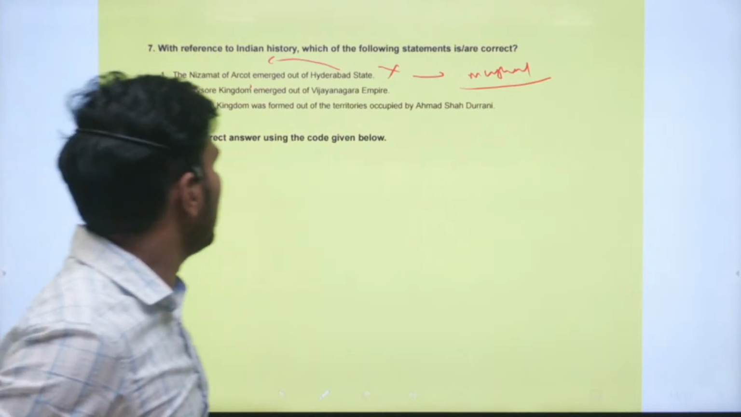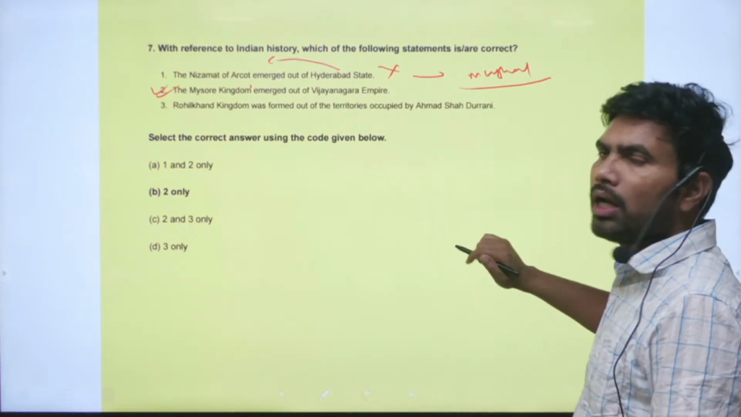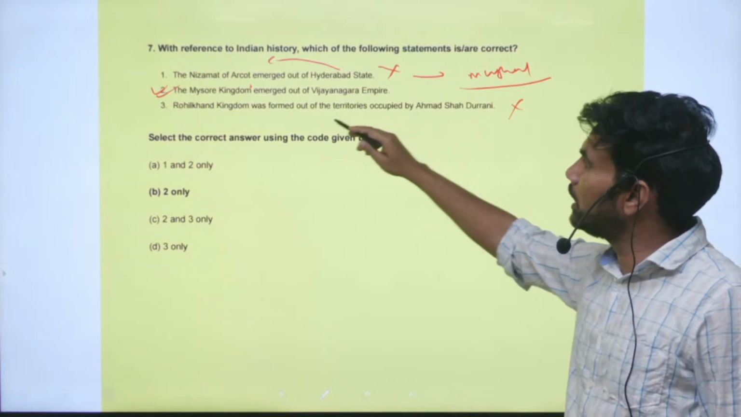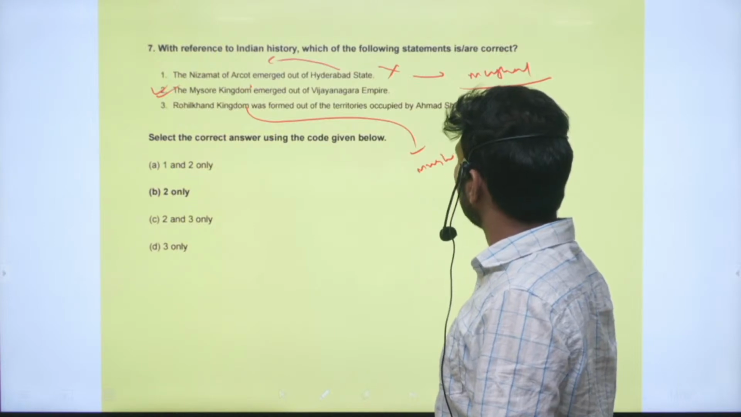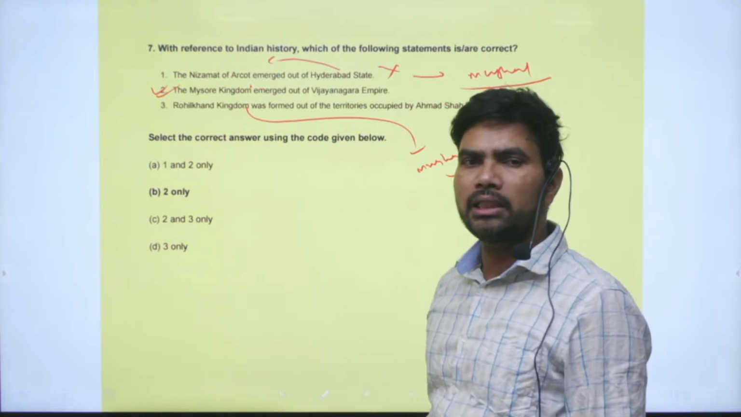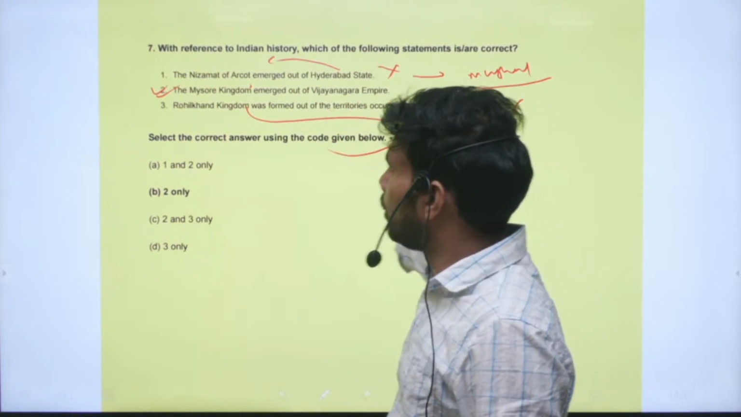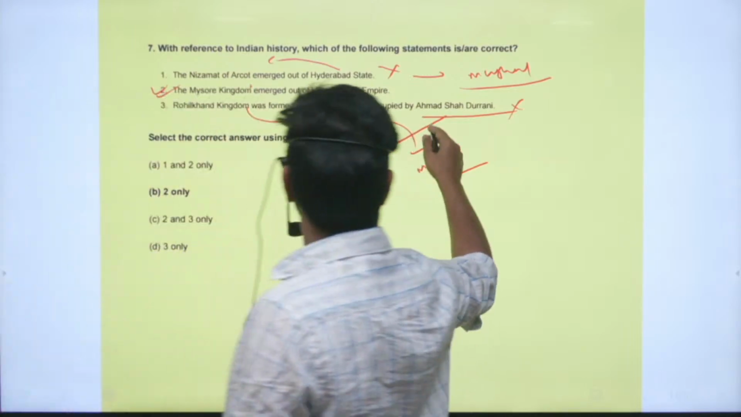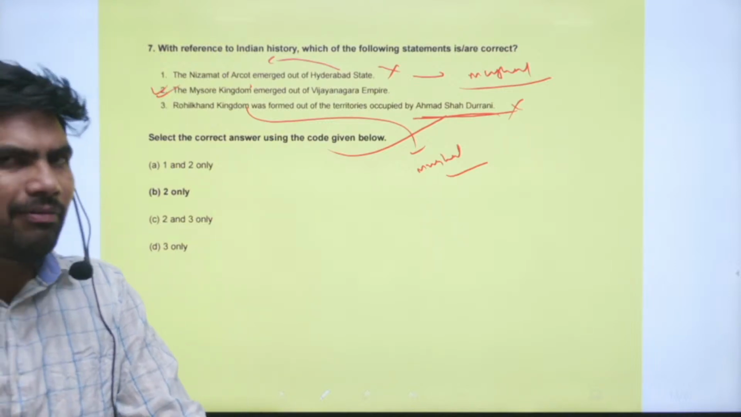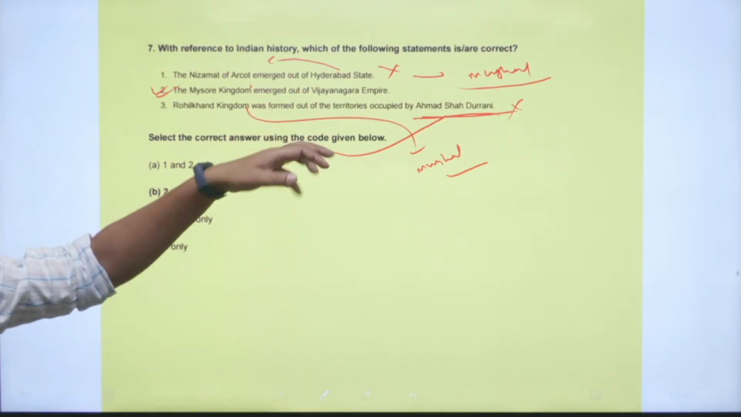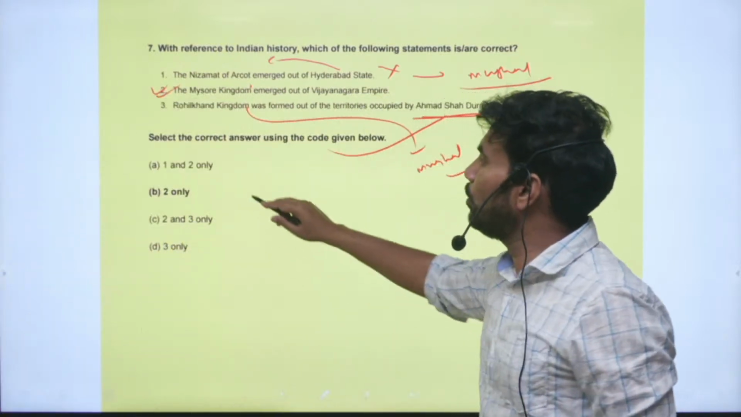Next is, the Rohilkhand kingdom was formed out of the territories occupied by Ahmad Shah Durrani. So this is also an incorrect statement. Actually, the Rohilkhand kingdom also emerged from the Mughal state. When the Mughal state was declining, Rohilkhand emerged as an independent state, but later it was occupied by Ahmad Shah Durrani. So once the Rohilla kingdom was formed, after some time Ahmad Shah Durrani occupied that kingdom. The correct option is option B. Only statement 2 is correct.